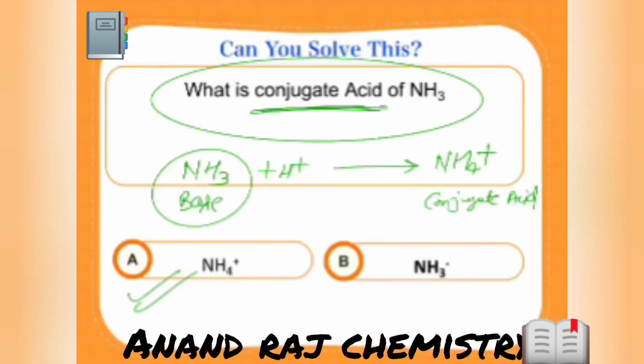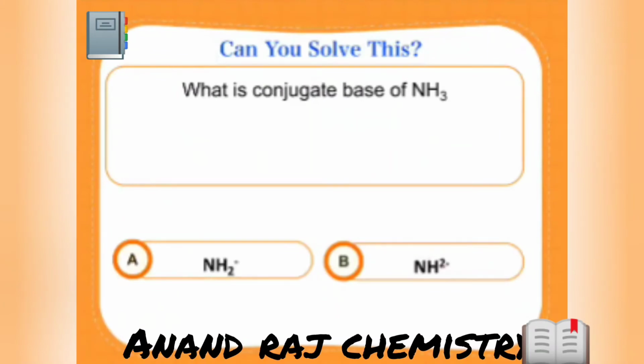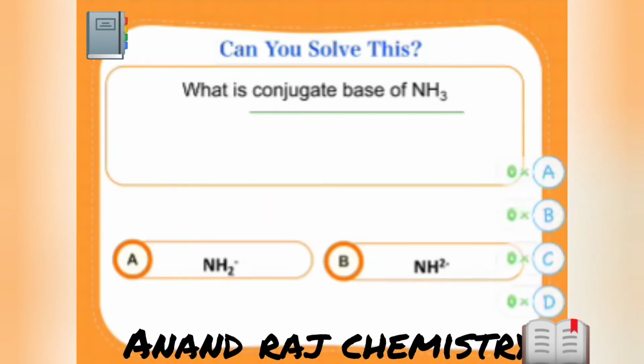Chalo, let's try this question. What is the conjugate base of NH3? In the previous question, I asked the conjugate acid of ammonia. Now I'm asking the conjugate base. So whenever we have to form a conjugate base, it means it should act as an acid.